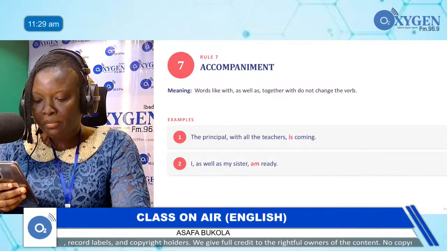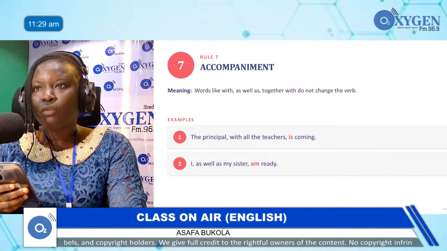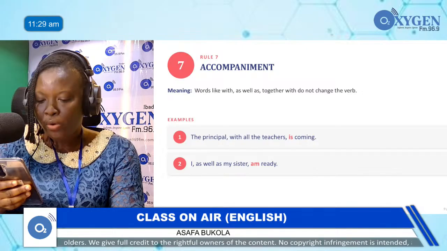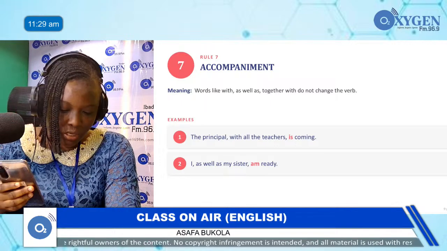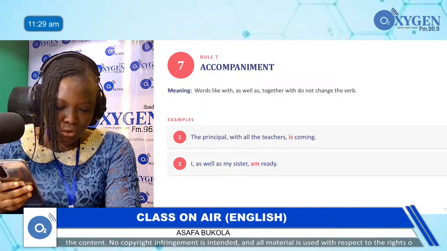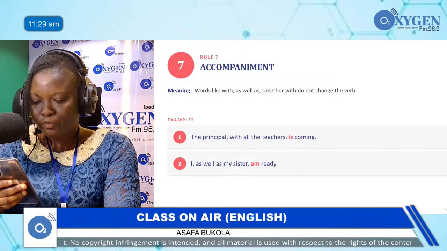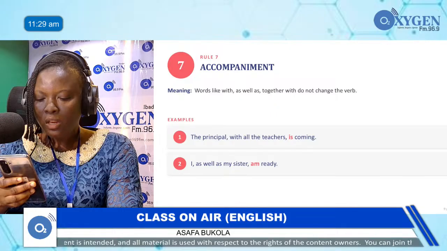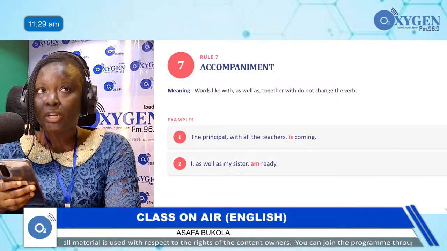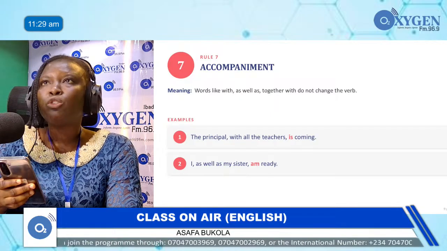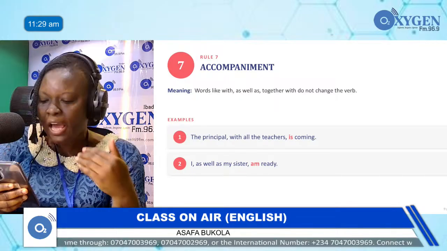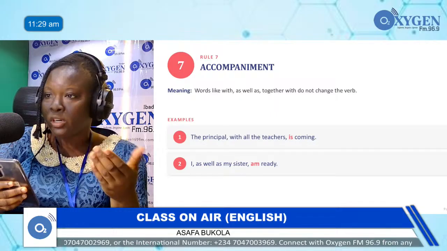Accompaniment in concord: words like with, as well as, together with. When you are talking about along with, you use a singular verb. Why? When a sentence is given to you, you don't focus on anything that comes after those accompaniment words. Those are accompanying words. You don't take note of them.